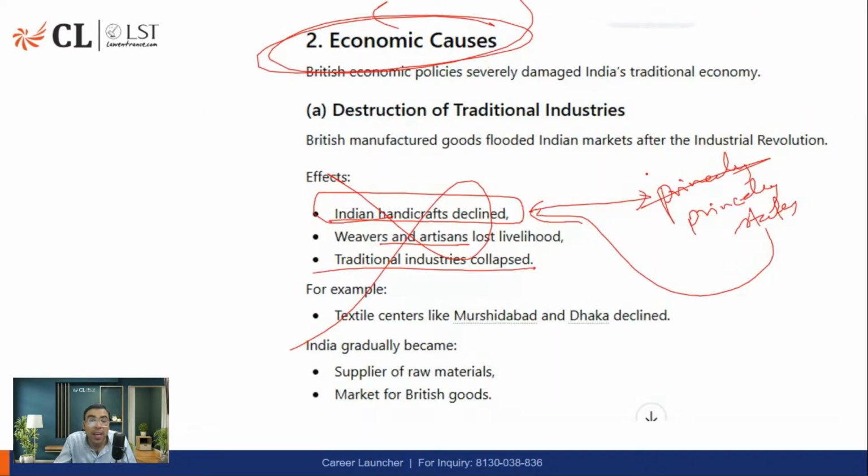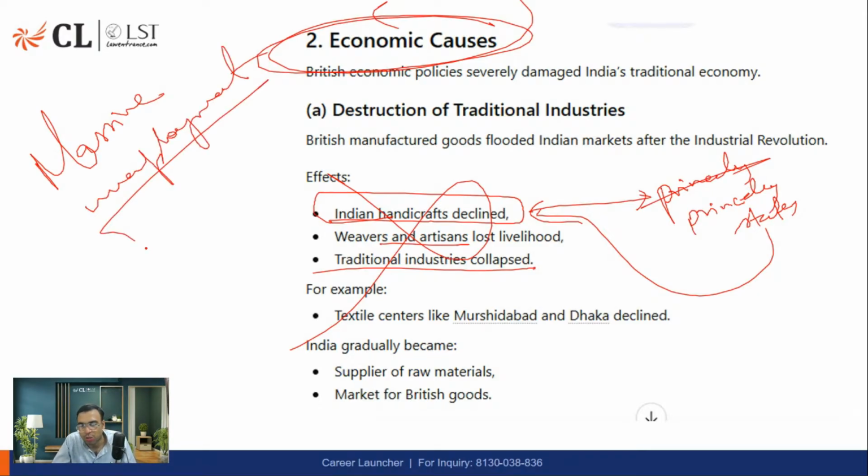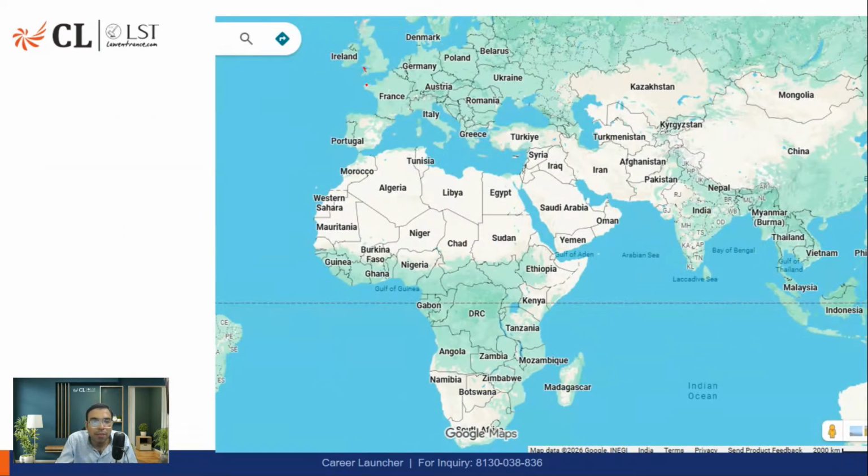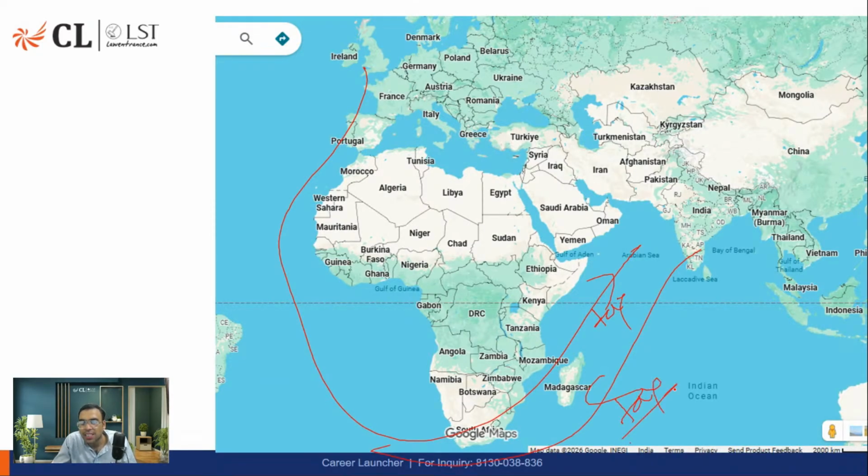So what happened, unemployment, massive unemployment. Everyone became unemployed. So that also became one of the reasons for anger, that they left nothing for us. So the market was British, and what they used to do, they used to manipulate the taxes. For example, if British goods are coming, they will have very little tax. But if Indian goods are going, they will manipulate the tax in such a way that the tax will be costly, so as to demote the Indian goods and promote British goods.